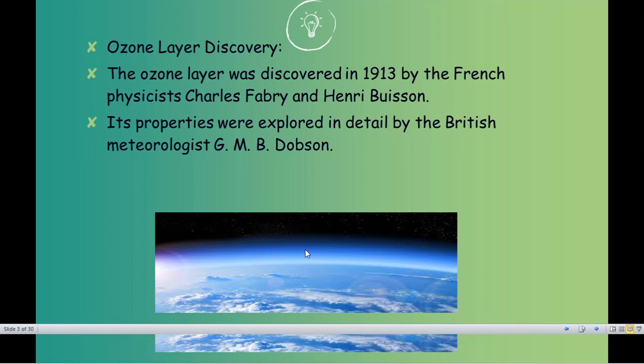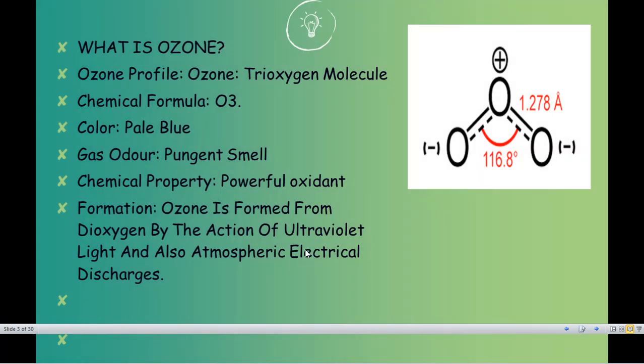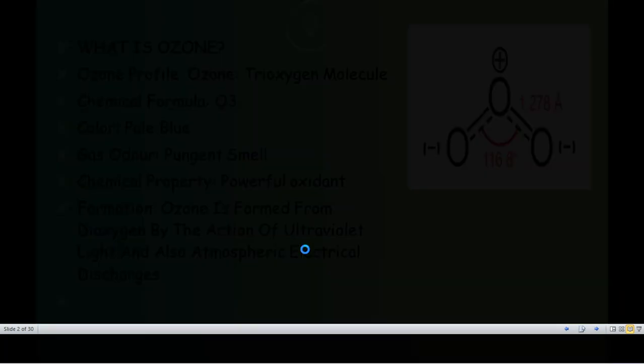Further, a meteorologist called GMB Dobson gave these properties, what we studied in the earlier slide: that it has a particular O3 formula, pale color, pungent smell, is a powerful oxidant, and how the chemical reactions take place.